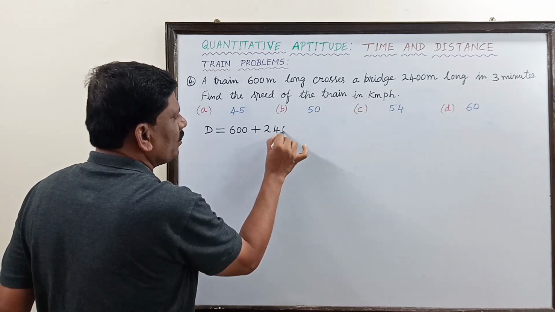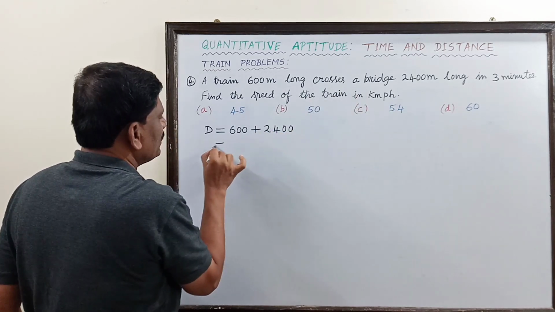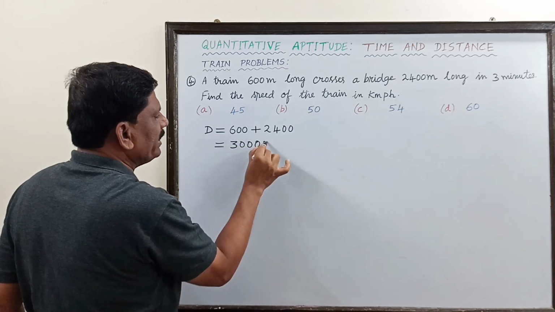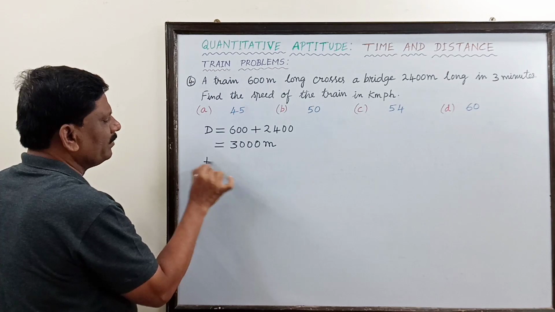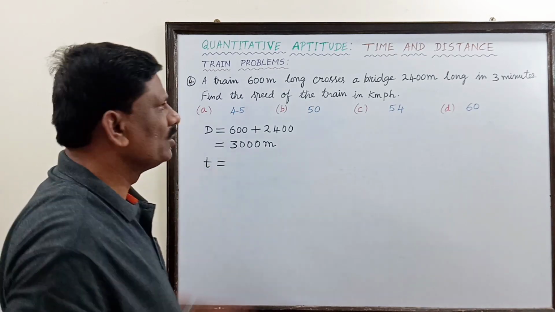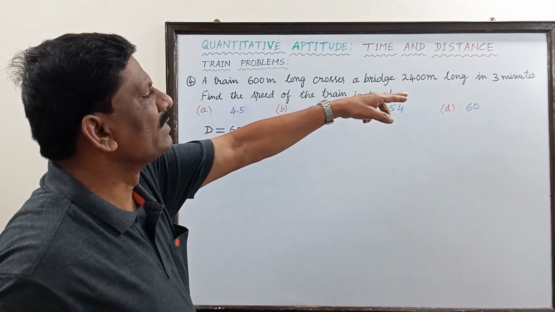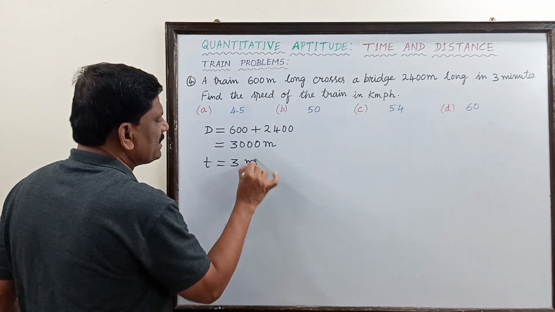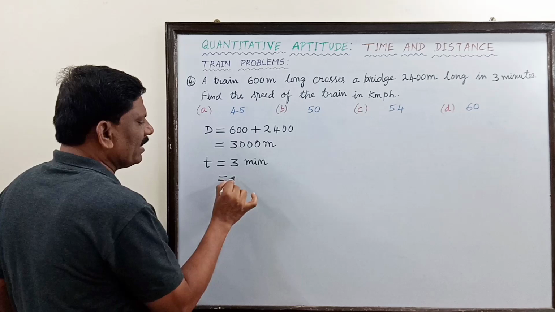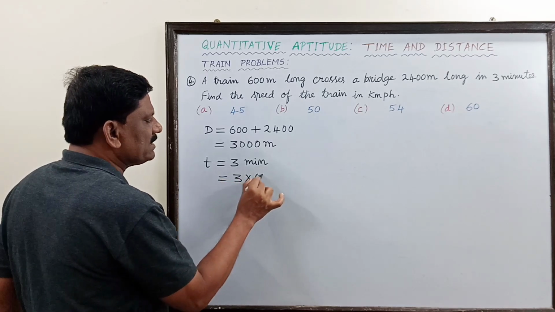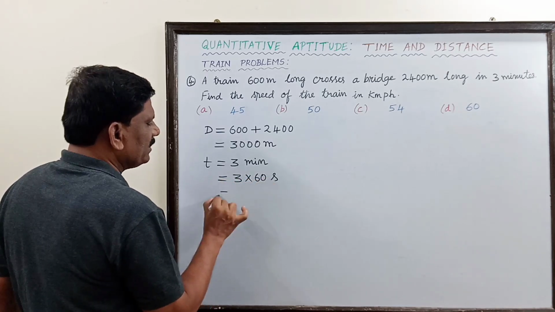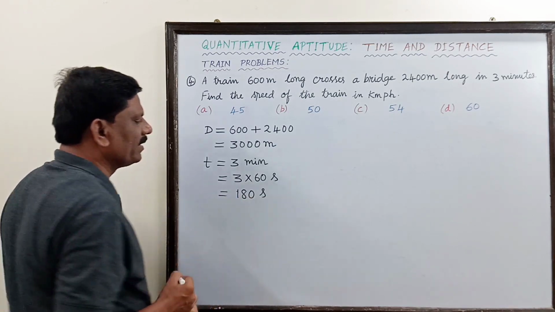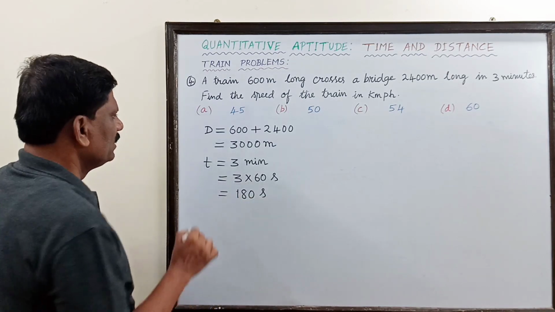So this is 2400. So this is equal to 3000 meter. And the time taken is given, the time to cross these two is given as what? 3 minutes. In seconds, if you convert, it is 3 into 60 seconds. So this is equal to 180 seconds.